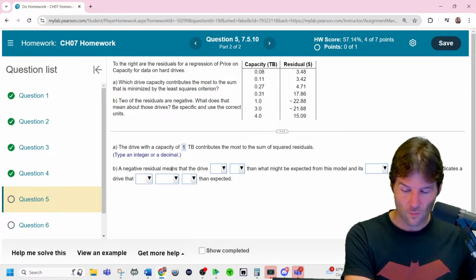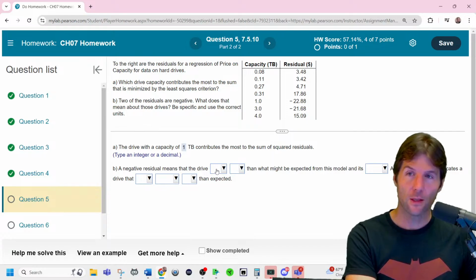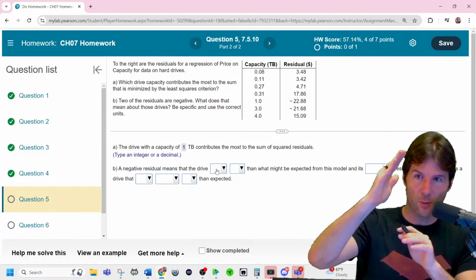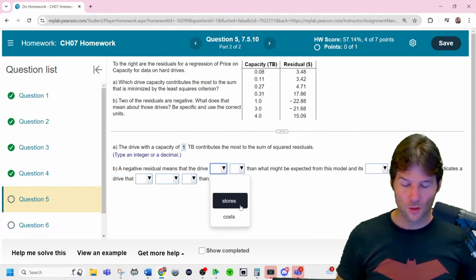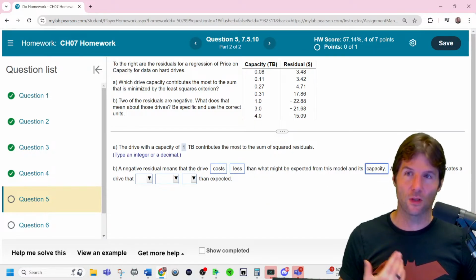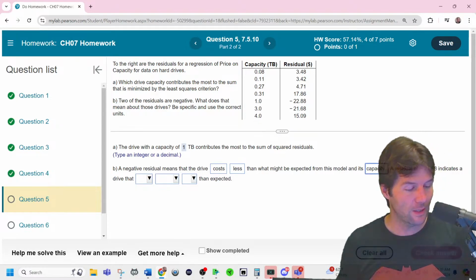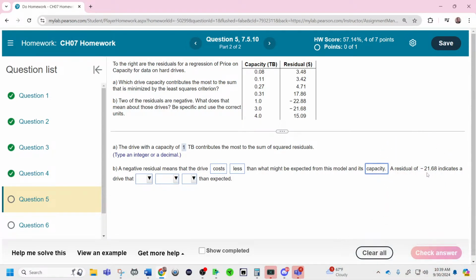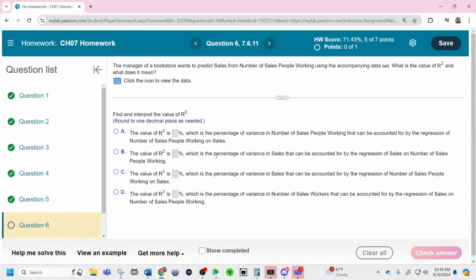So a negative residual means what? That the hard drive costs less than it was predicted, because it has to be below. So it would cost less than it was predicted to be. When we make a prediction using its capacity, a residual of negative 21.68 indicates that the drive costs $21.68 less, because that's a negative residual.